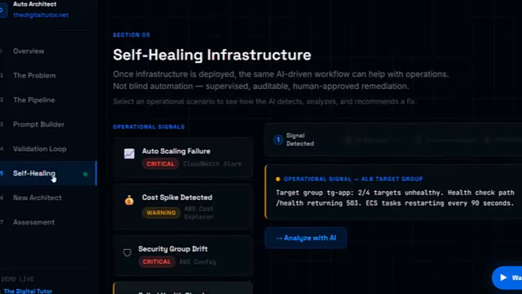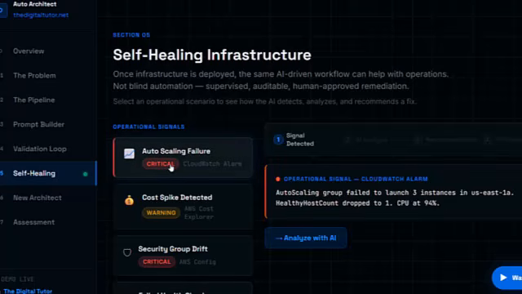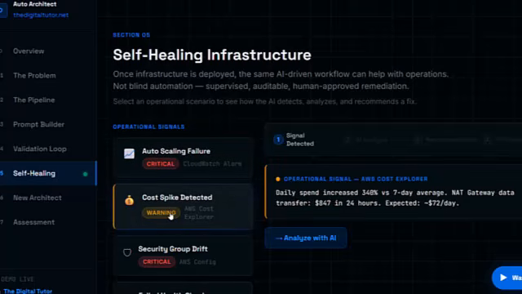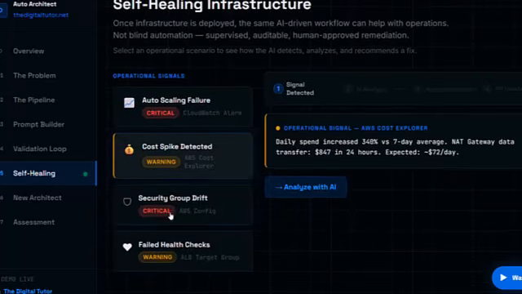Does it follow your naming standards? Does it avoid public database exposure? Does it use least privilege IAM? Does it avoid hard-coded secrets? Does it use remote state correctly? Does it support high availability? Does it consider cost? Does it match the original requirement? These questions matter, okay? That is why a professional workflow needs validation.